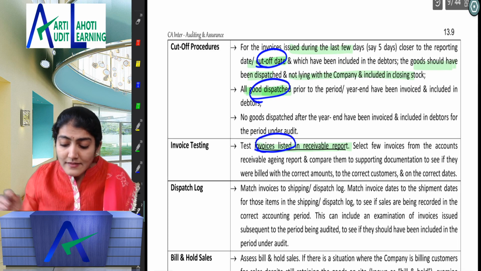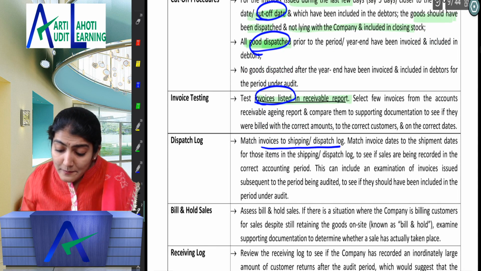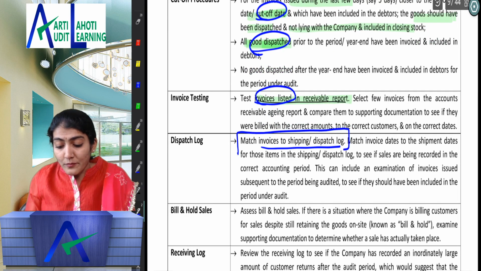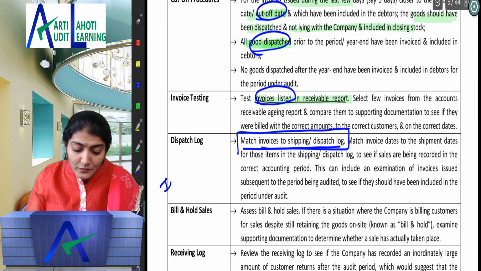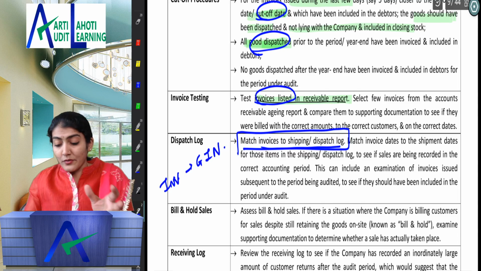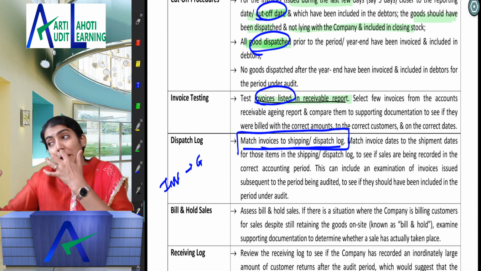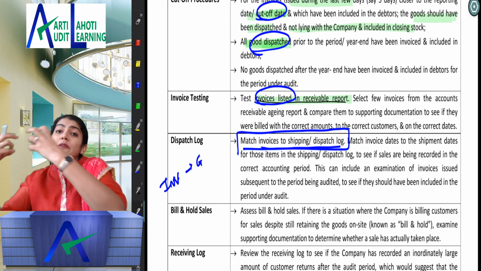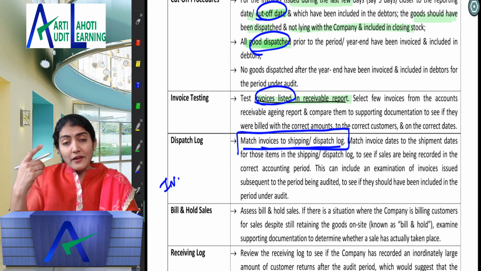Then invoices listed in the receivable report. Then match invoices to the shipping dispatch log. This is a very important audit procedure, right? Whatever invoices with the goods outward note, you need to track the same, right? Sometimes we also check it the other way around, that goods outward note, we compare it with the invoices, right? Two-way checking you can do. What is one checking which you can do?